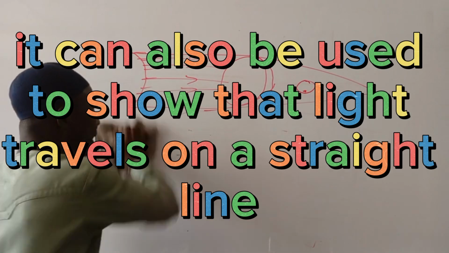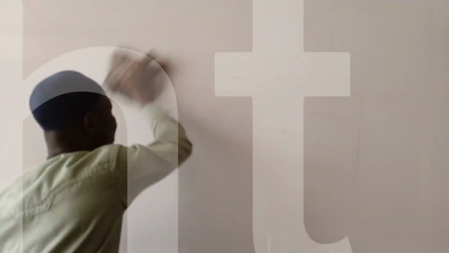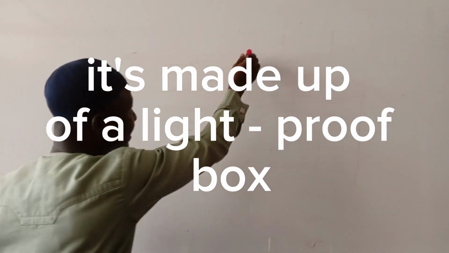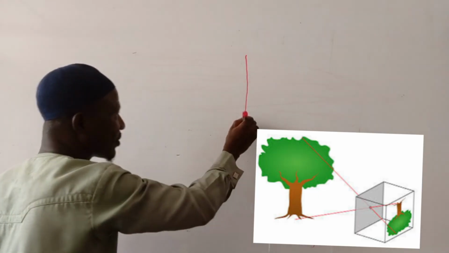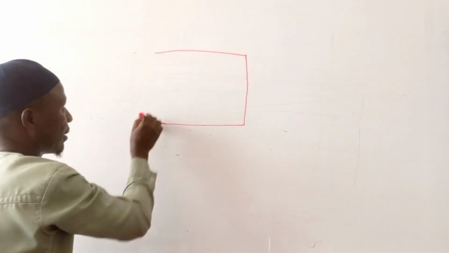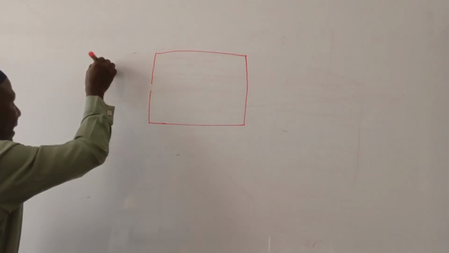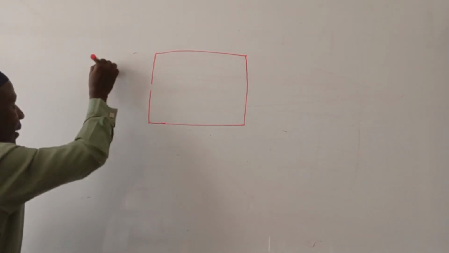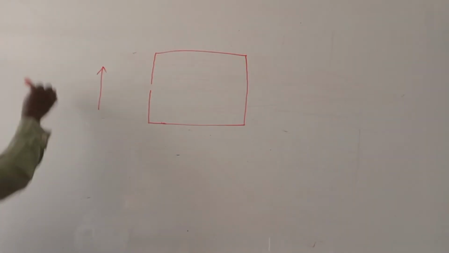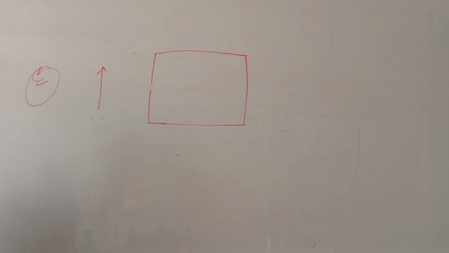The next one is the pinhole camera. We can use that one too to show that rays of light travel on a straight line. It looks like this. So if you have an object here, and we have this as a luminous object that will produce what? Light.